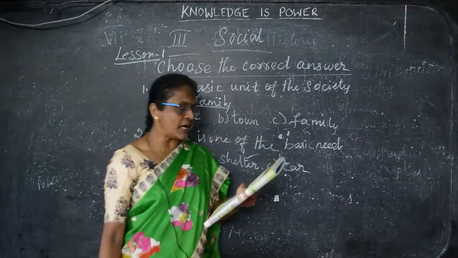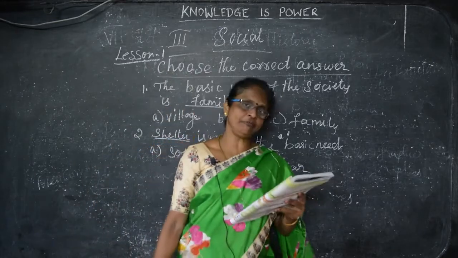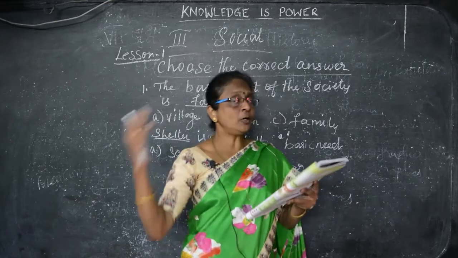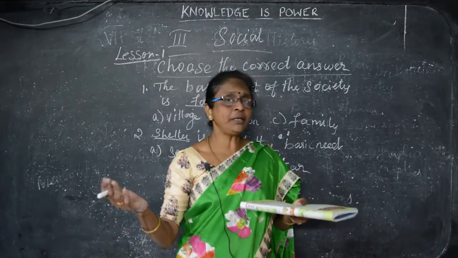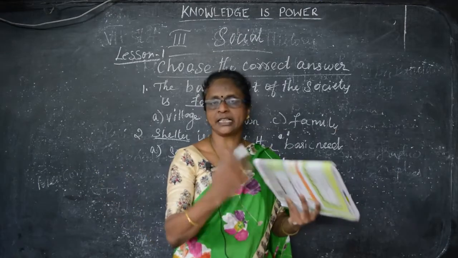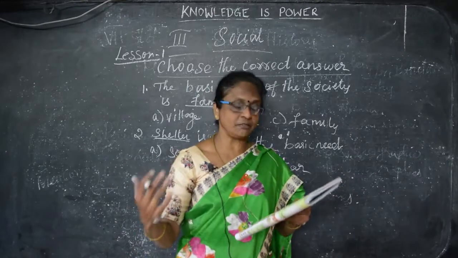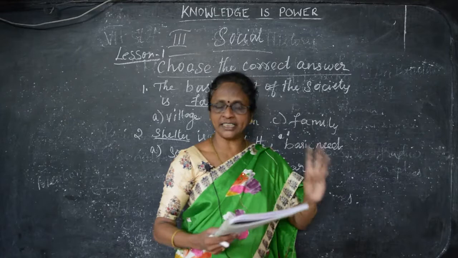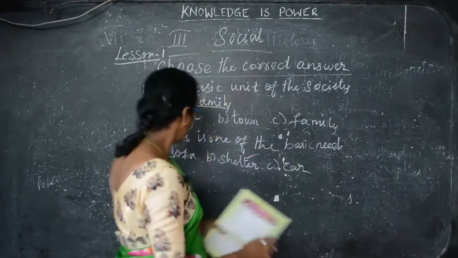And third one, father, mother and children living together is called a small family. That is father, mother, your brother and sister. Along with the grandparents, that is a big family. Joint families along with your relatives, attai, mama, auntie, uncle, peripa, those children are your neighbors, your cousins. They are all called the joint family. But father, mother and children, your brothers or sisters, this is a small family.